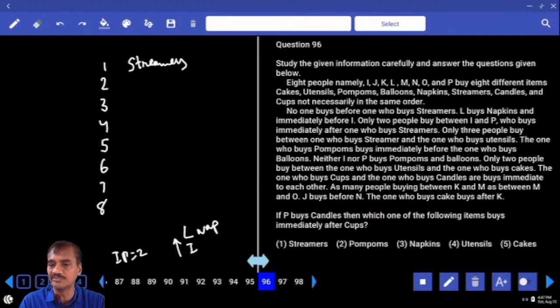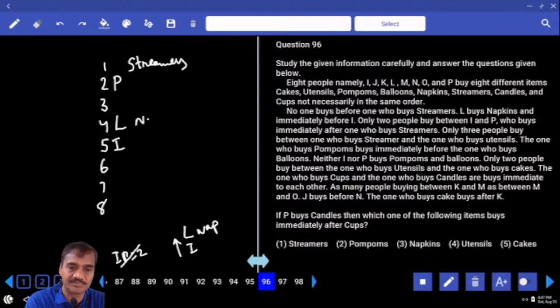And P buys immediately after the one who buys streamers. Now P is immediately after streamers, and between I and P there are exactly 2 people. I is here. If I is here, L must be at this point. Clear? Now we are done with this information. L is napkin. Now L buys napkins, and this has also been done.